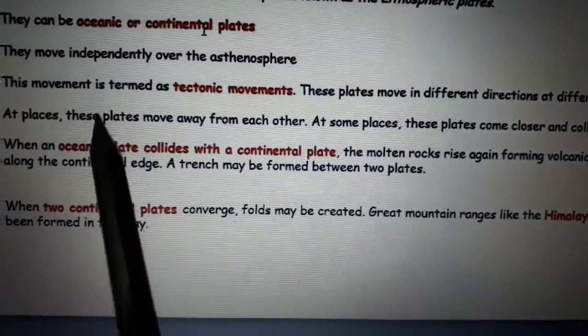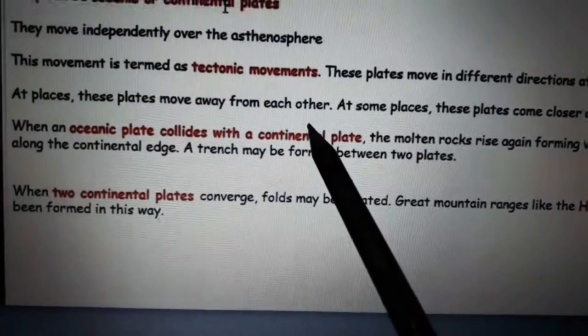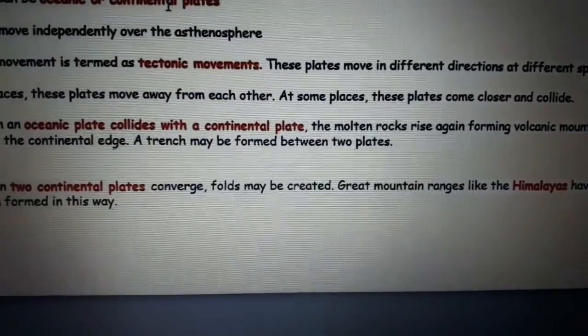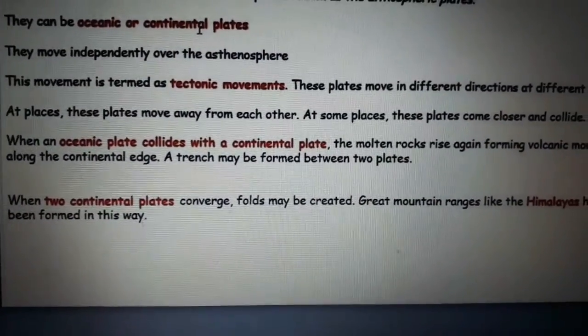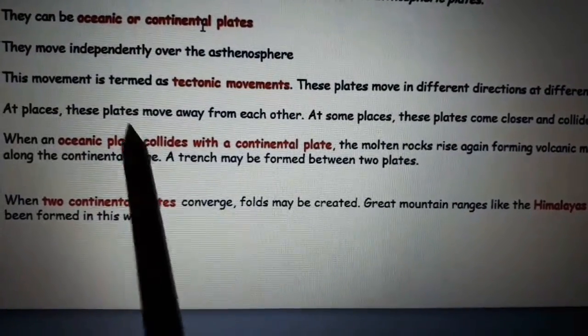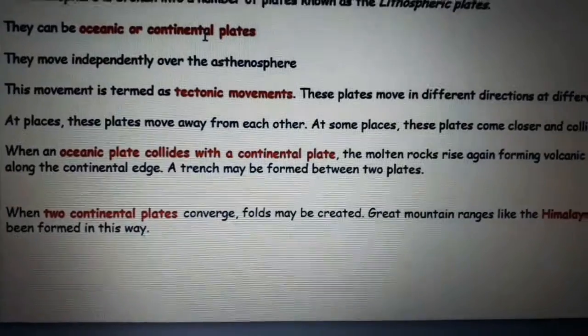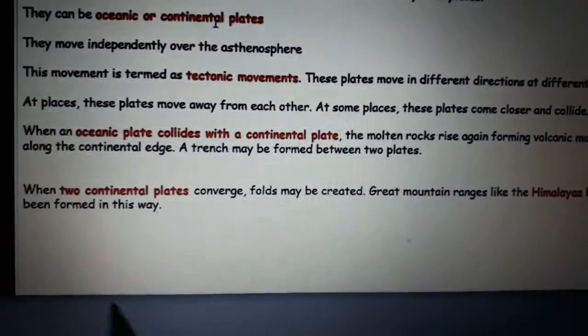For example, when an oceanic plate collides with a continental plate, volcanic mountains will originate at the edge of the continental plate, and a thrust is also formed between the two plates.